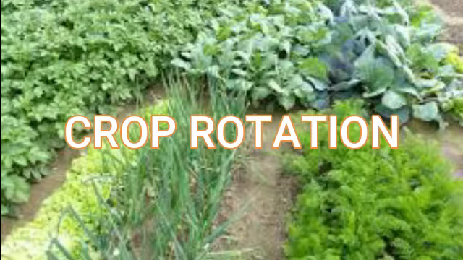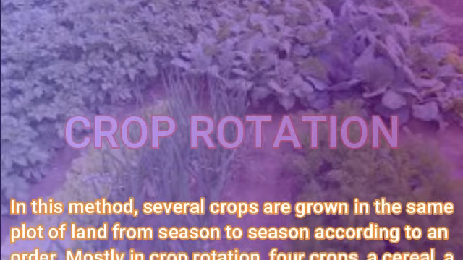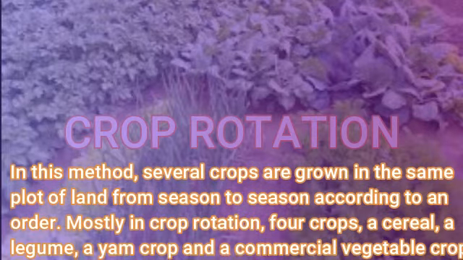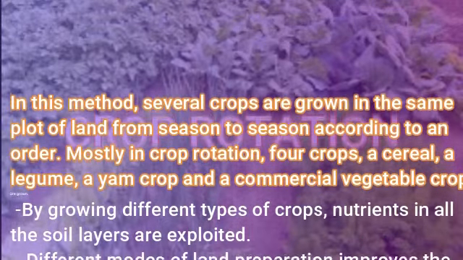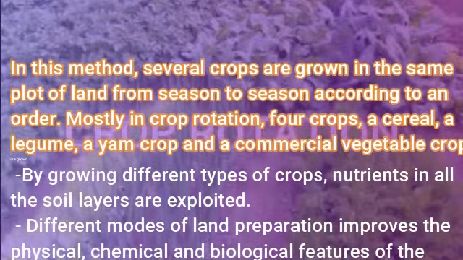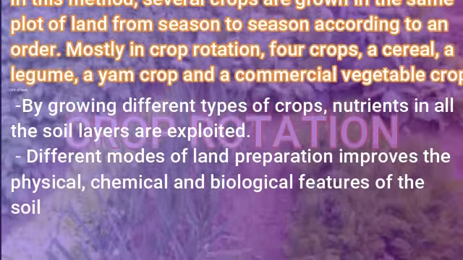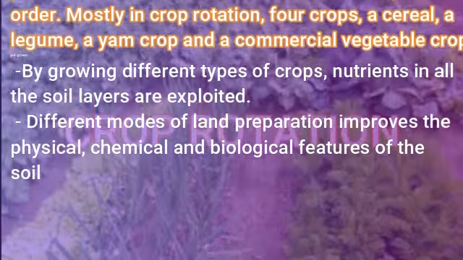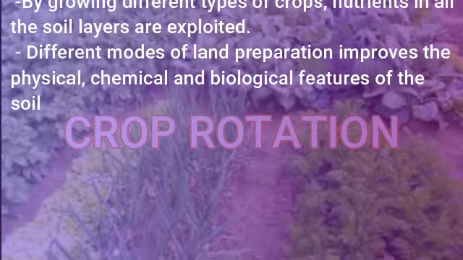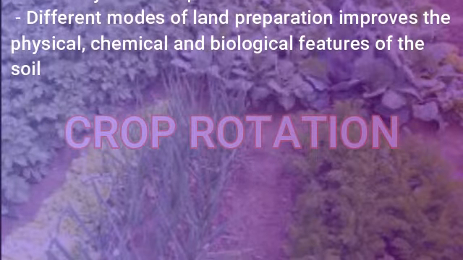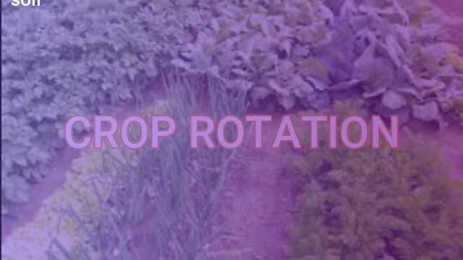Crop rotation. In this method, several crops are grown in the same plot of land from season to season according to an order. Mostly in crop rotation, 4 crops are used: a cereal and legume, a yam crop and a commercial vegetable crop. By growing different types of crops, nutrients in all the soil layers are exploited. Different modes of land preparation improve the physical, chemical and biological features of the soil.